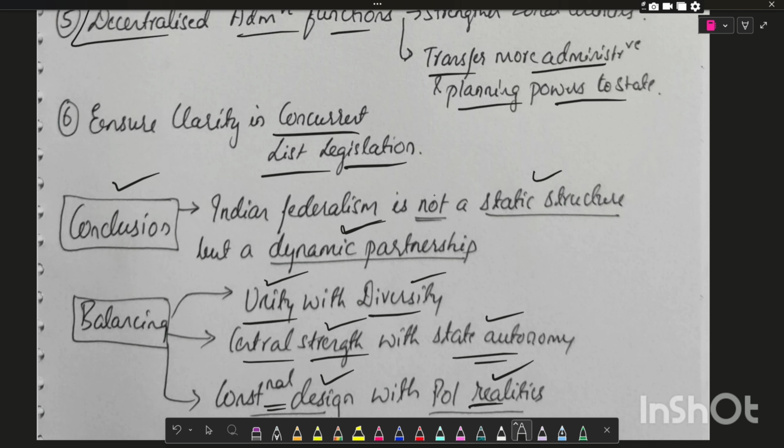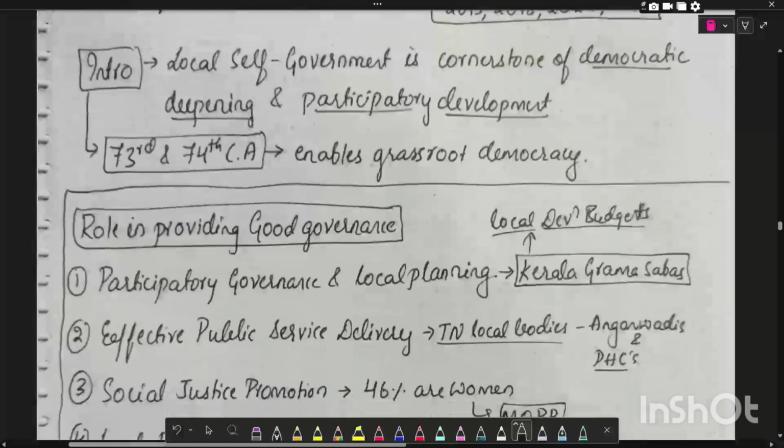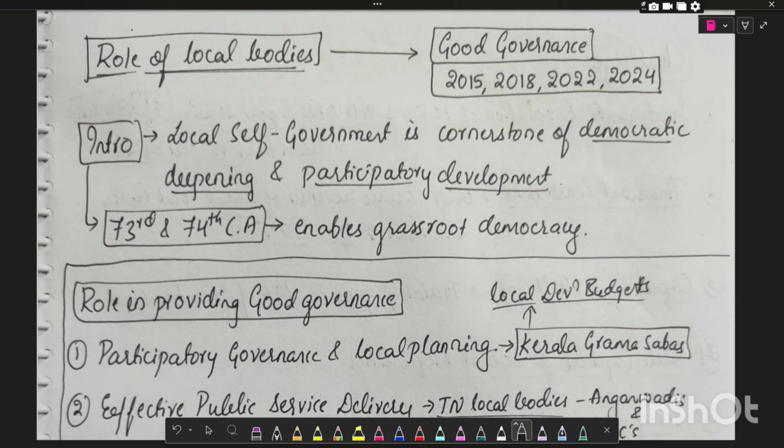Now we will learn about next topic, that is local self-governance. As I told previously, the most important theme covered by UPSC is the role of local bodies in providing good governance, which was asked in 2015, 18, 22, and 24. This is the most important question repeated almost 5 times in last 10 years.